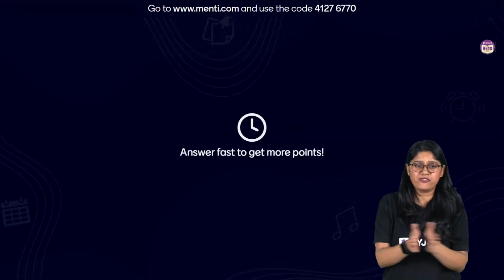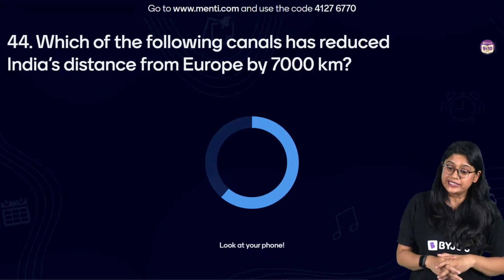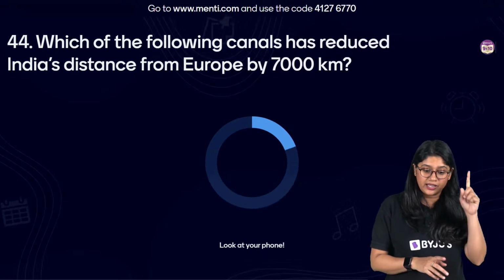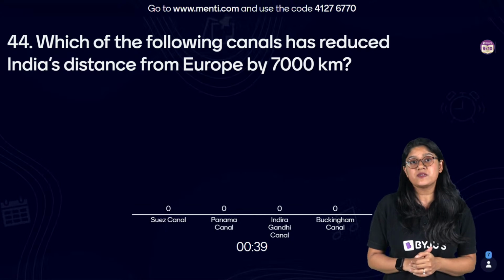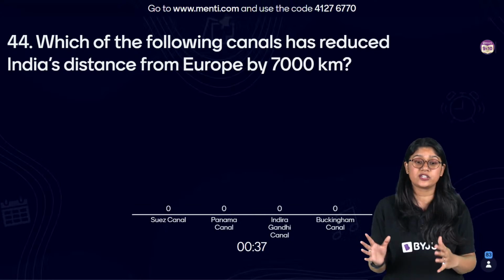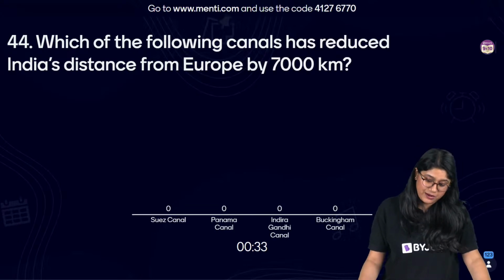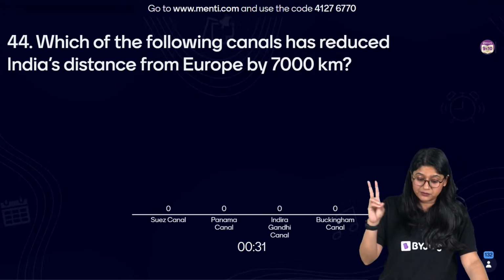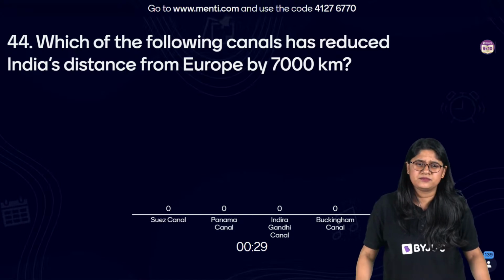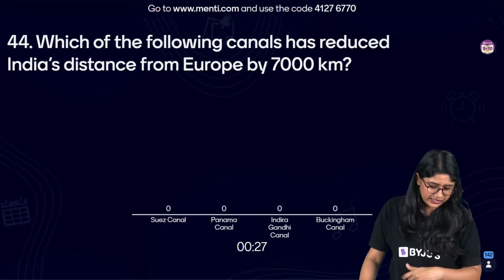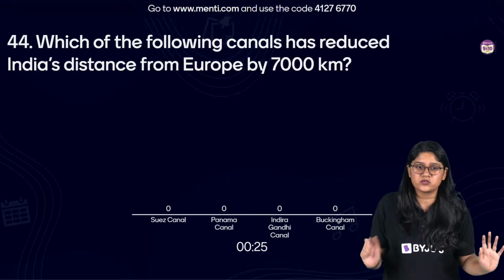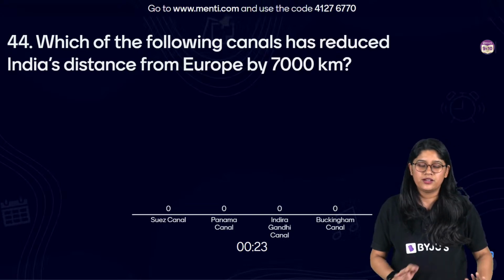Very good everyone. Question number 44. Which of the following canals has reduced India's distance from Europe by 7,000 kilometers? Sorry, not 7,000, 1,000 kilometers. Suez Canal, Panama Canal, Indira Gandhi Canal, or the Buckingham Canal? Easy. This is the canal we usually talk about in terms of swimming also, right?